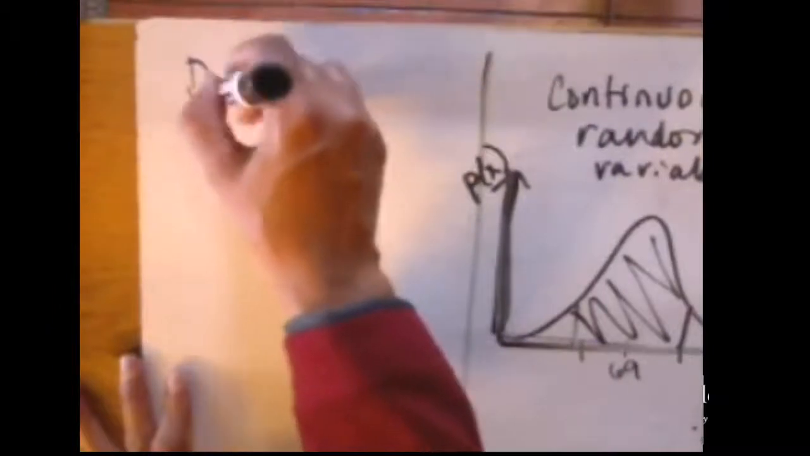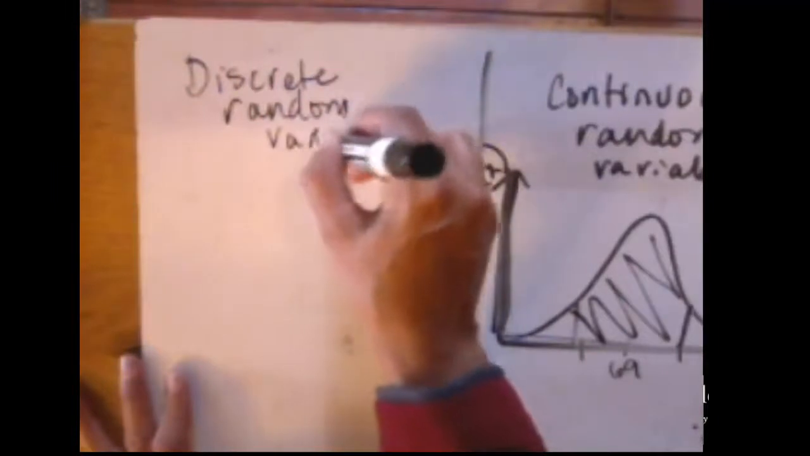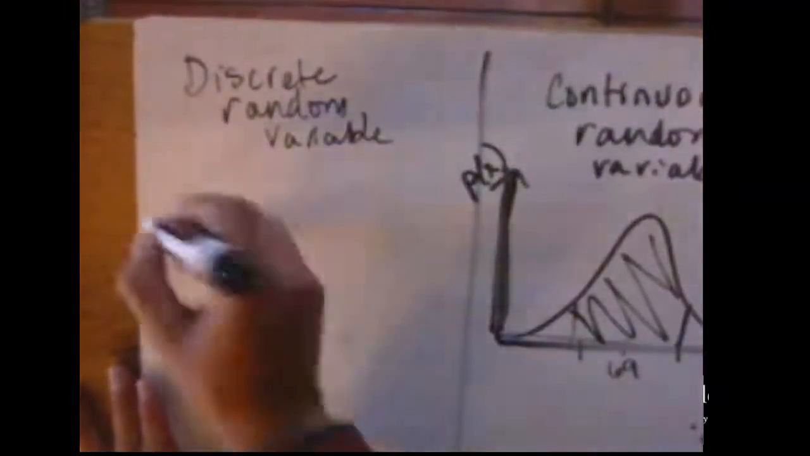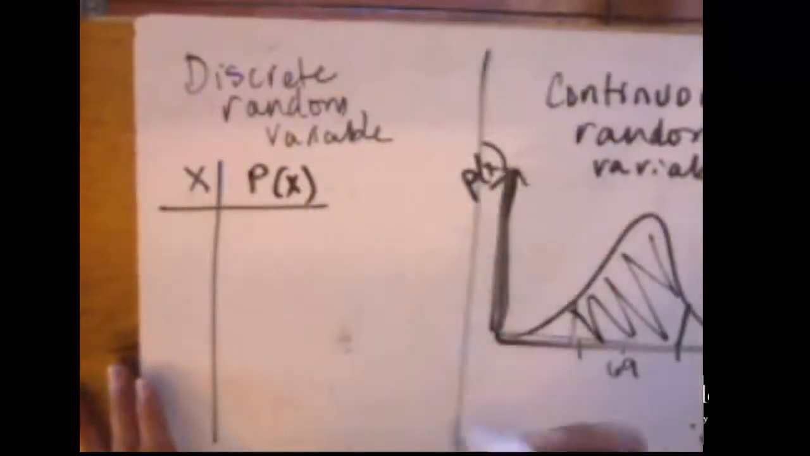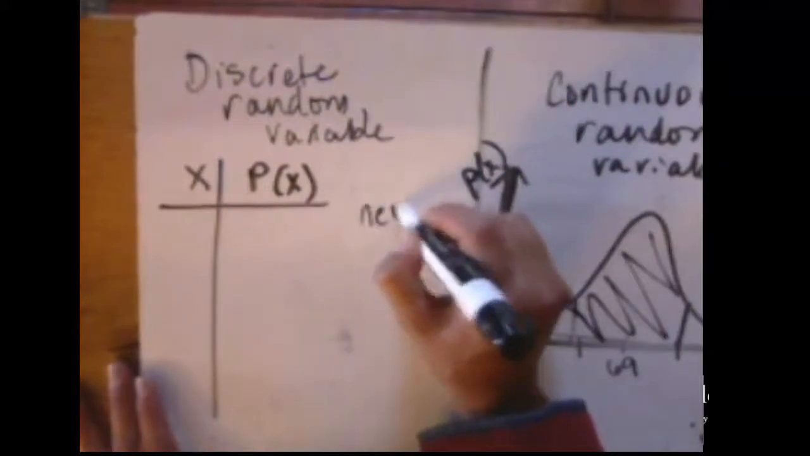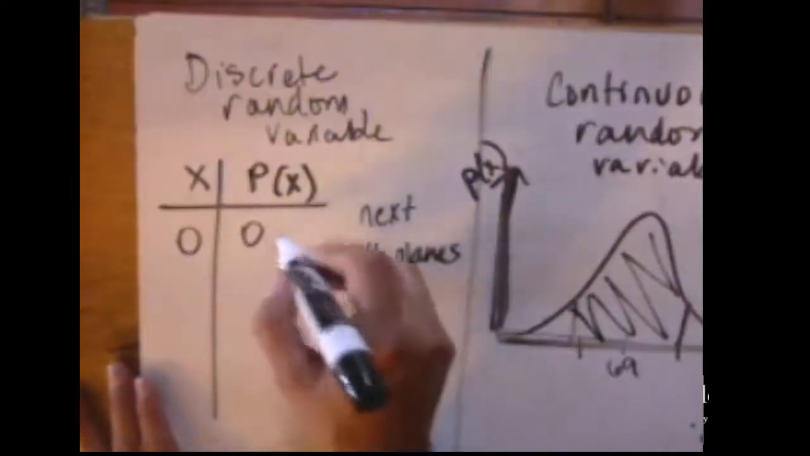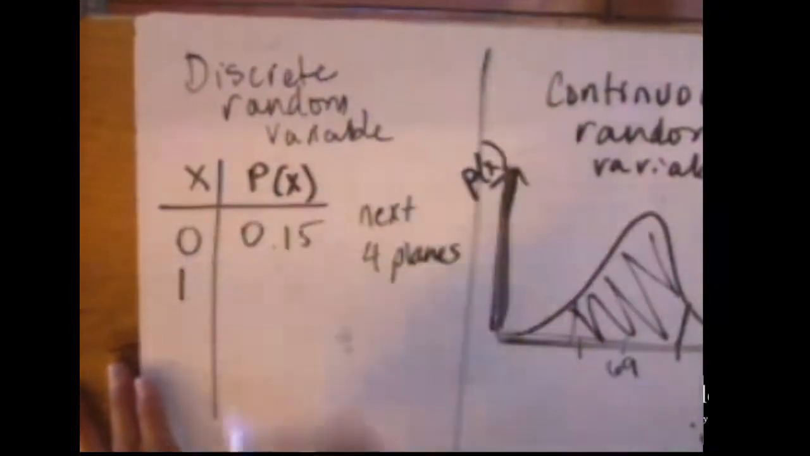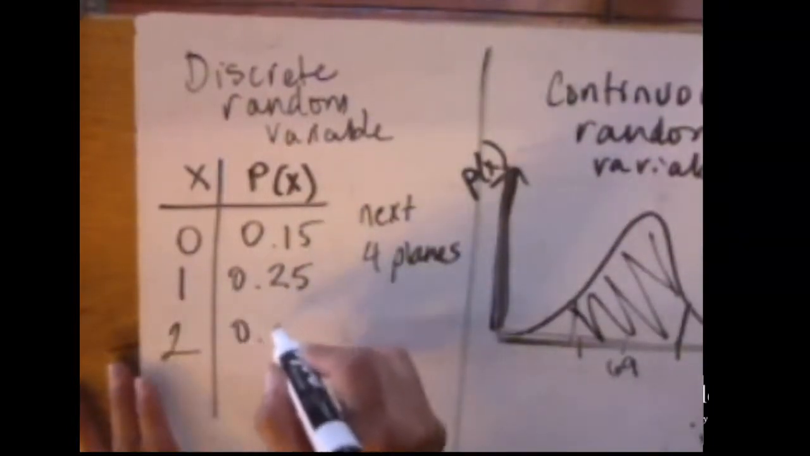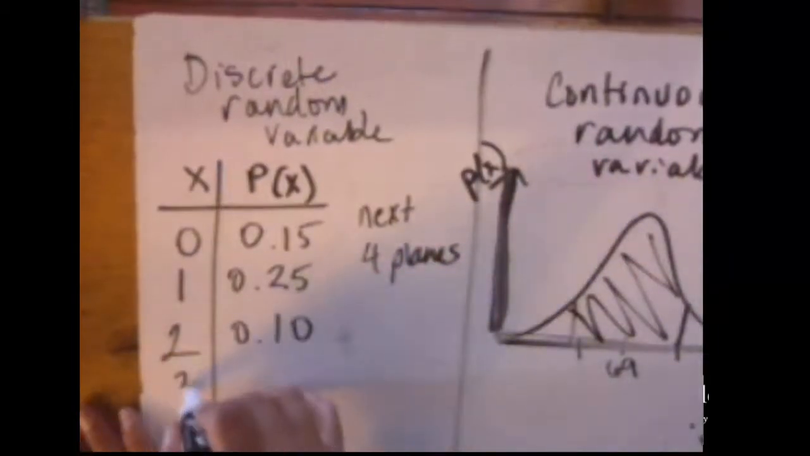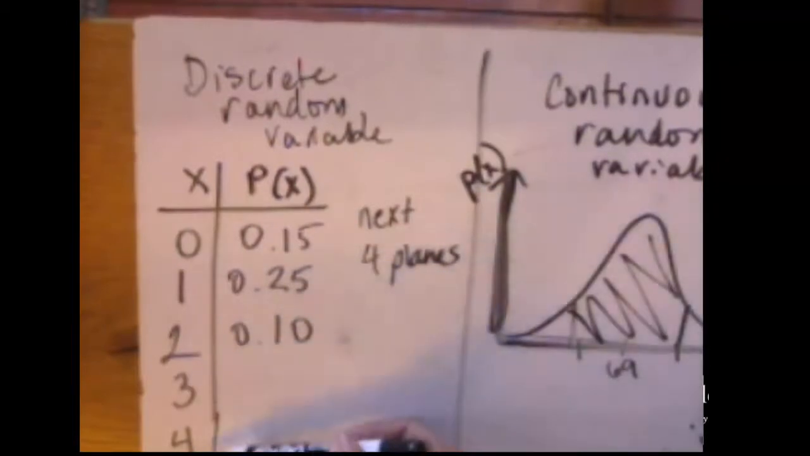For a discrete random variable, as I said before, we might have x be the number of late planes. Instead of 10, let me make it a little shorter. Out of the next 4 planes, what's the probability that 0 are late? I don't know, let's say that's 15%. The probability that 1 is late, that's maybe 25%. 2 are late, well, that's maybe 10%, and then we have 2 more possibilities. 0 are late, 1 is late, 2 are late, 3 are late, or 4 are late.